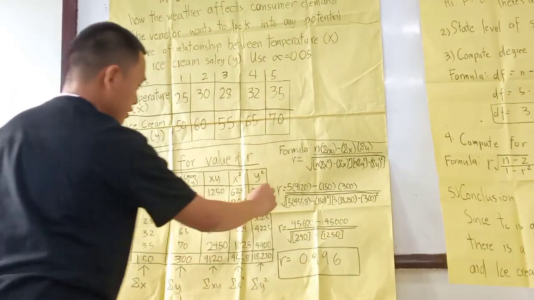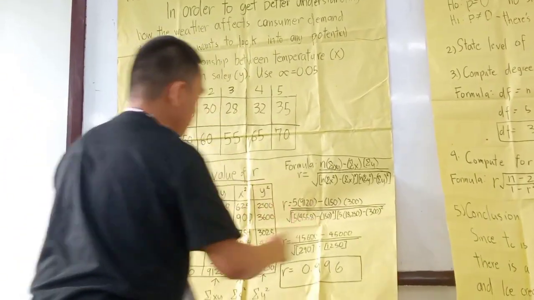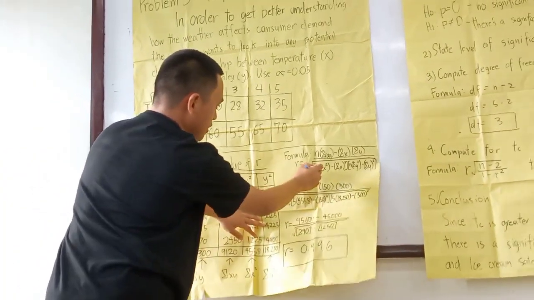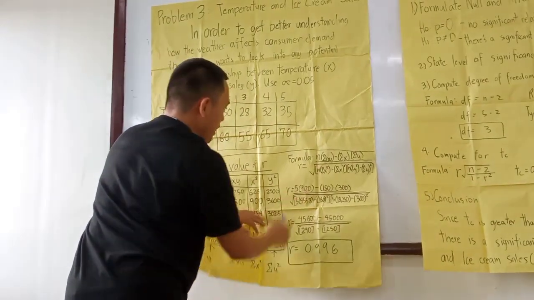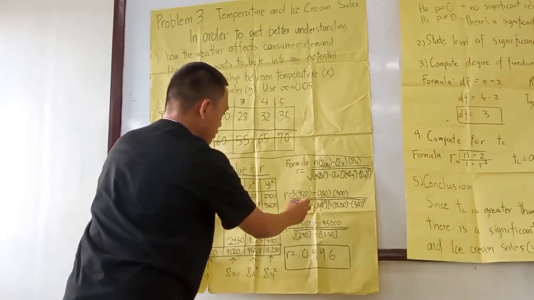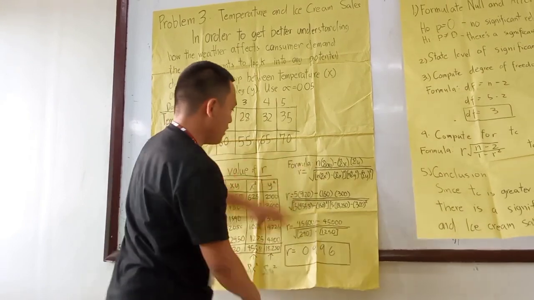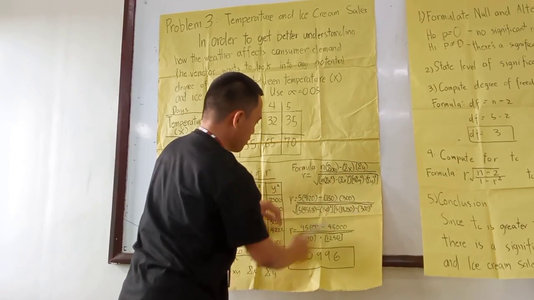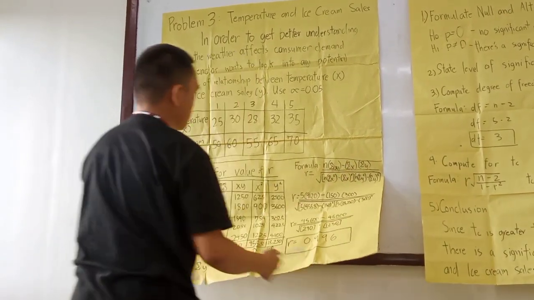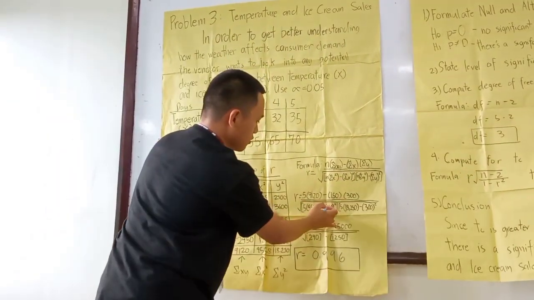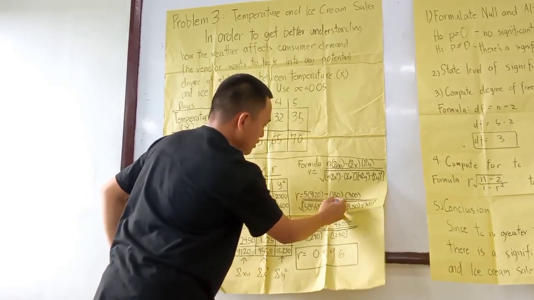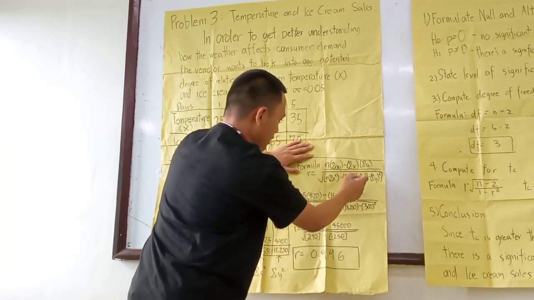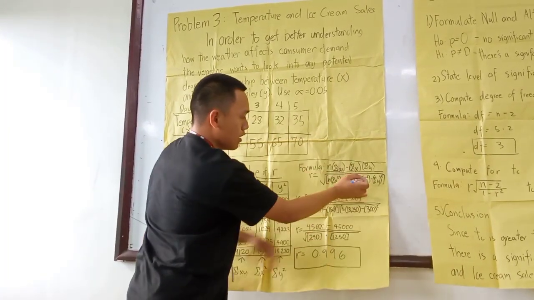And over here, there's a formula with a square root. Same here, n equals 5, and variable x squared equals 4,558. The sum of x, squared, over parentheses, 150 squared, over another n equals 5.